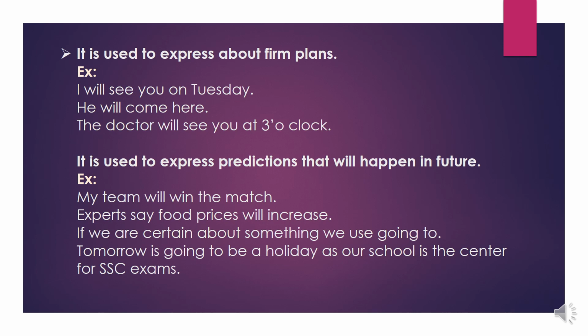If we are certain about something, we use going to. Tomorrow is going to be a holiday as our school is the center for SSC exams. For expressing certain things in future, we use the words going to in simple future. In this sentence, going to is used to express the certainty.